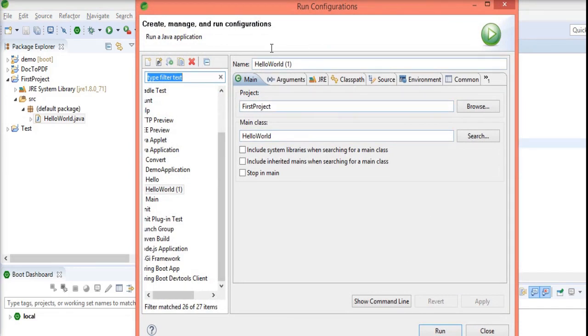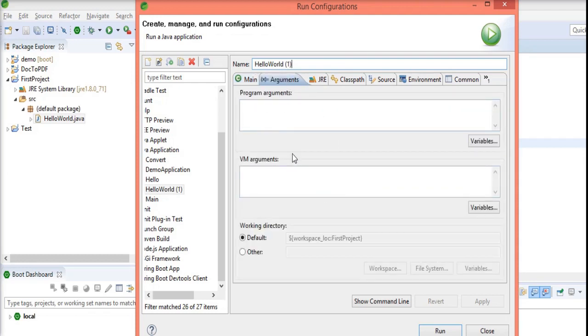In this window, the name of the run configuration is HelloWorld, and in this HelloWorld there is the main method. Here the project is there, the main class is HelloWorld, and after that there is one tab, Arguments. So you can see the Arguments tab here. The program arguments are mentioned here.